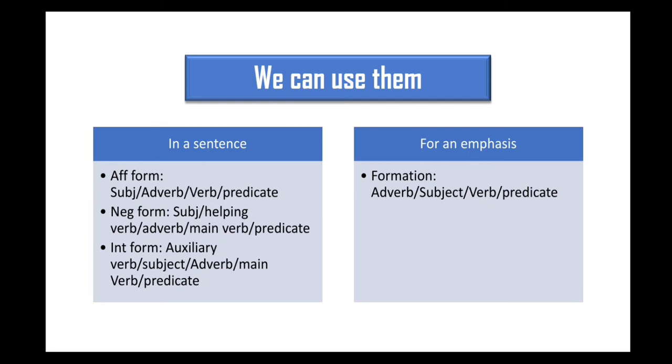For example, about the forms, we can have affirmative form, negative form, interrogative form, and interrogative form. But here we will not insist on the last one, because it is rarely or seldom used in English.